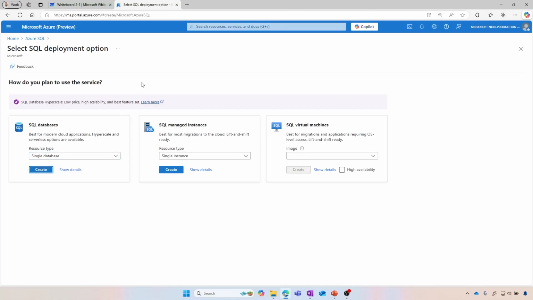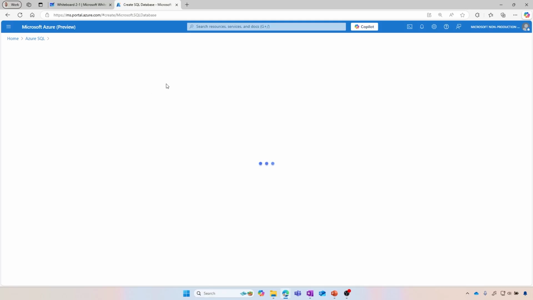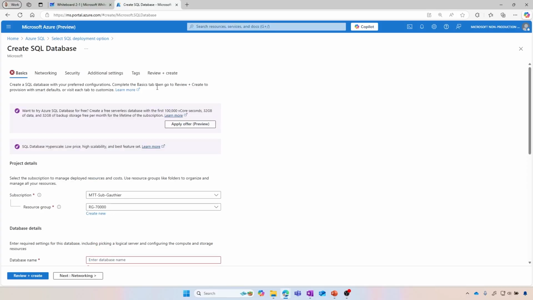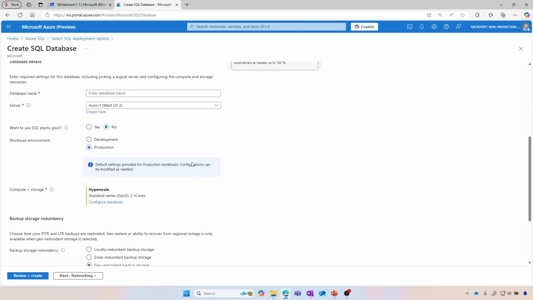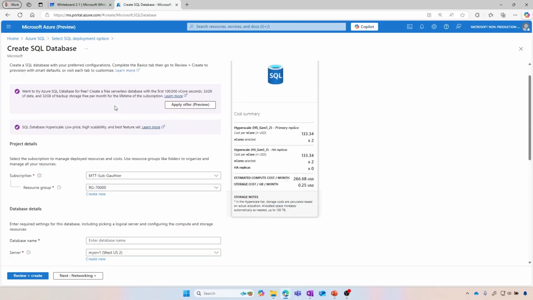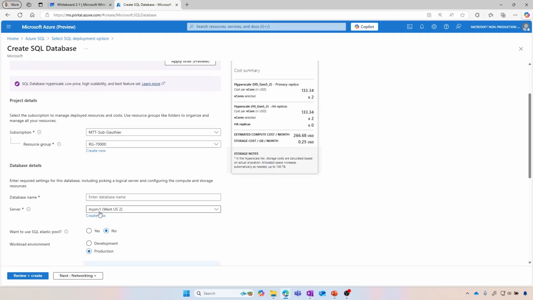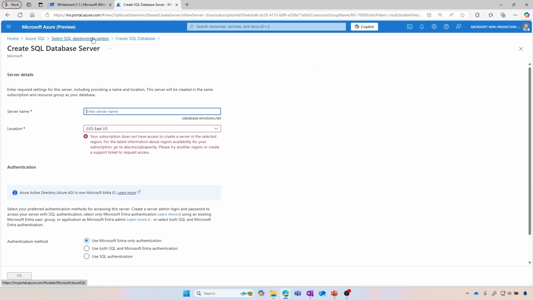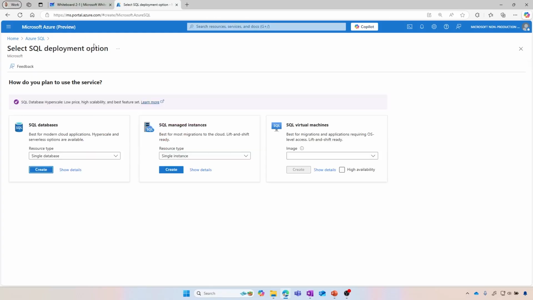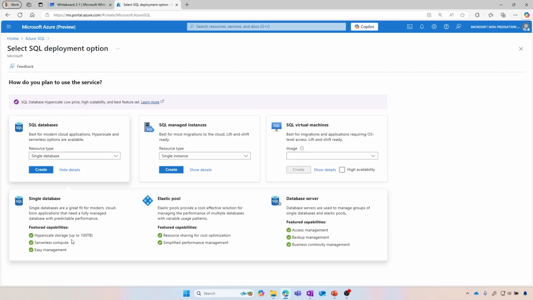Again, I'm not going to be deploying any database as part of this demo. This is just for me to talk about the different options that we have available when we provision those, right? So multiple options that we have available here, right? So the database name and then the server. So potentially here, once again, we'll need to create that logical server as we mentioned, right? We're going to go through those as part of our creation in multiple upcoming demos. Okay, so for now, let's go back out there, right?